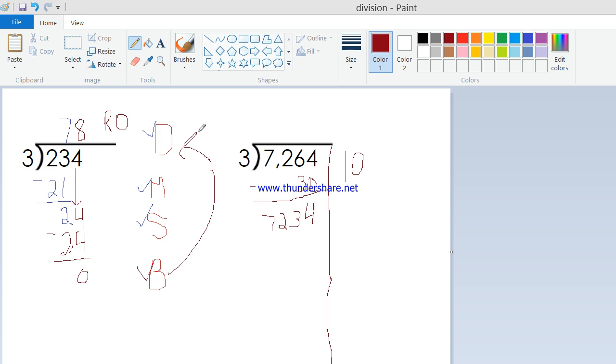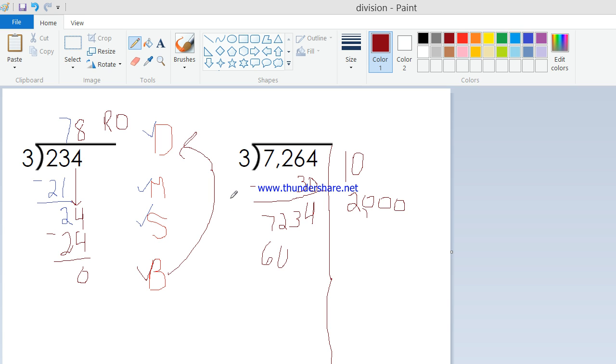So what I've told the students to do, much like over here, I ask myself, can 3 go into this 7? Well, sure it can. We know it can go in twice. But we don't just want to take out 2. That's in the thousands place, so we want to take out 2,000 at a time. Now, the mistake students are making right here is they're putting 2,000 out here, but then they're also just subtracting 2,000 here. We're taking 2,000 out 3 times, so we put 2,000 out there on the right.